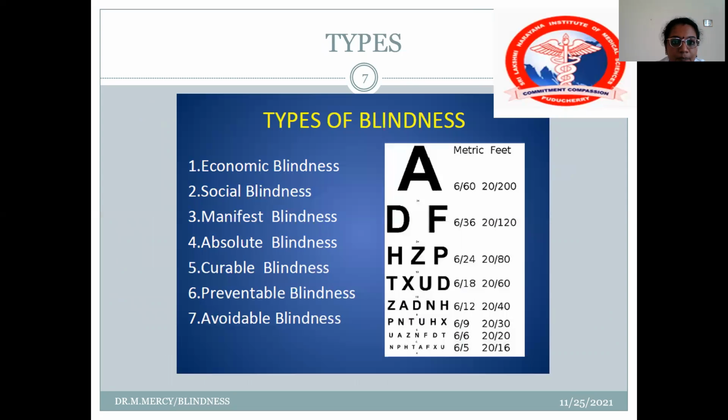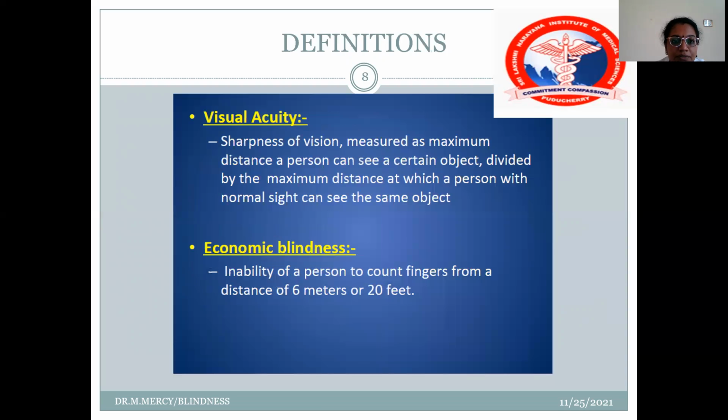Next, the types of blindness. There are many types: economic blindness, social blindness, manifest blindness, absolute blindness, curable blindness, preventable blindness, and avoidable blindness.